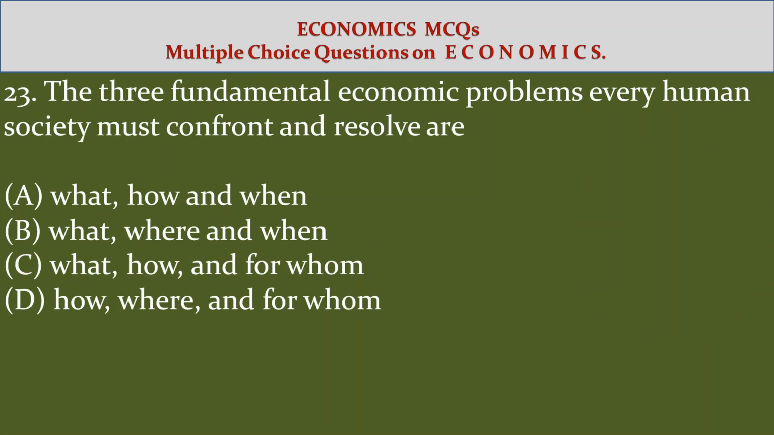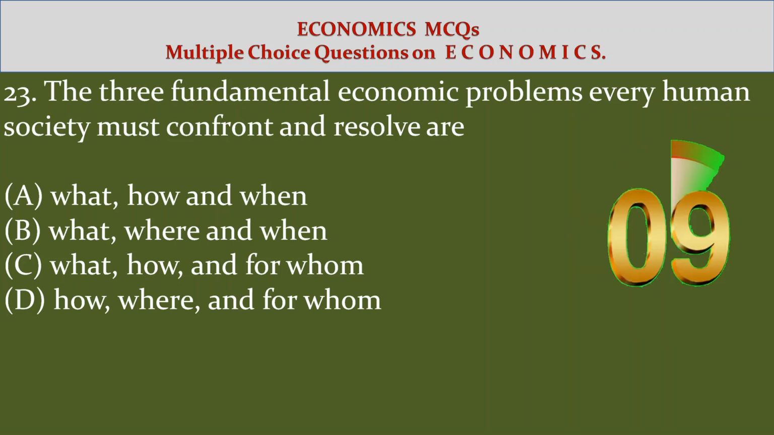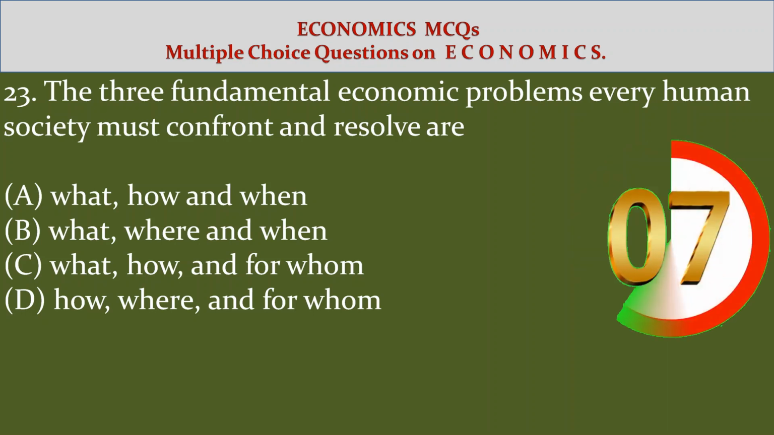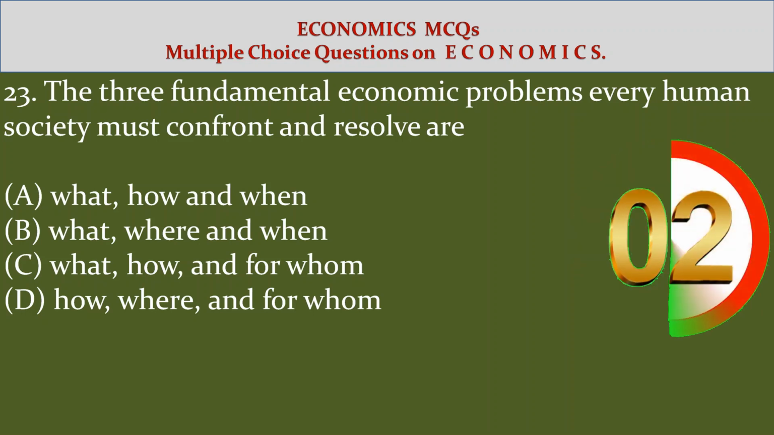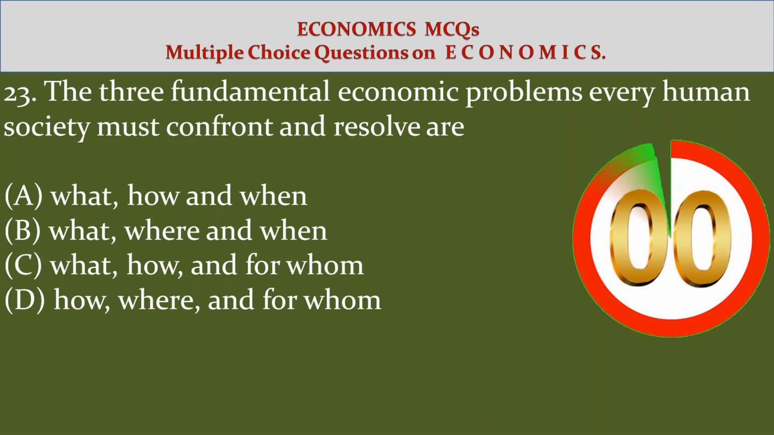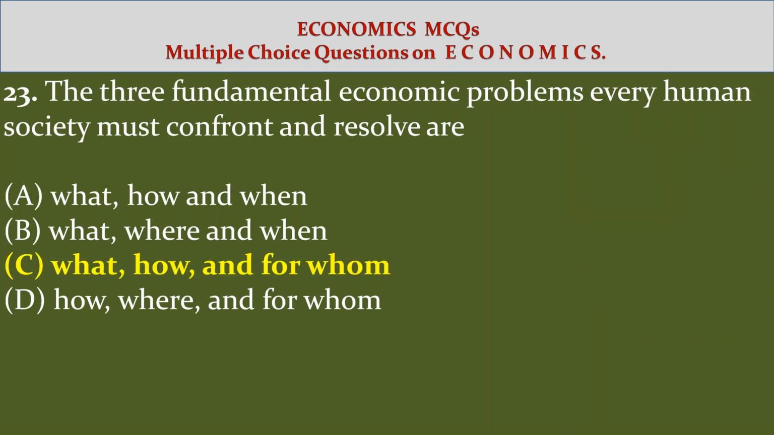23. The three fundamental economic problems every human society must confront and resolve are option A, what, how and when. Option B, what, where and when. Option C, what, how and for whom. Option D, how, where and for whom. Answer C, what, how and for whom.